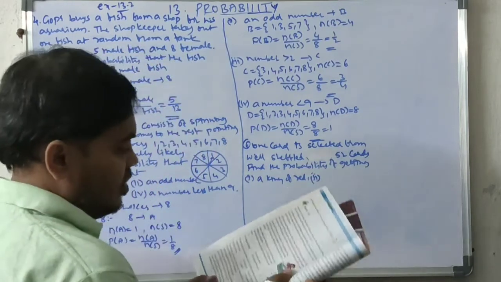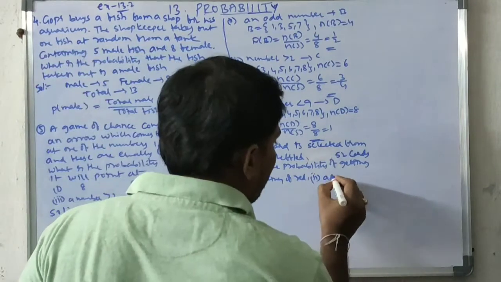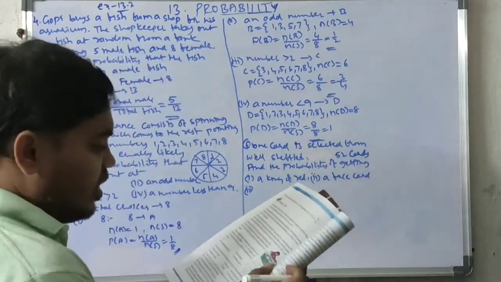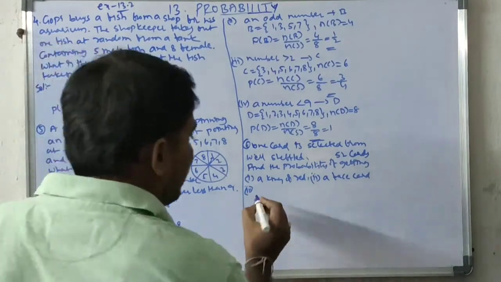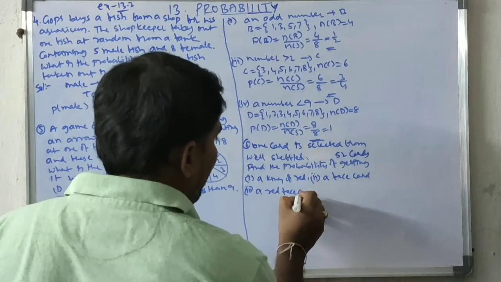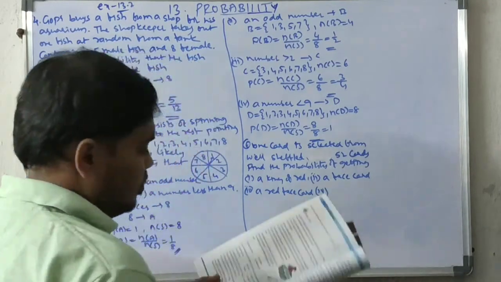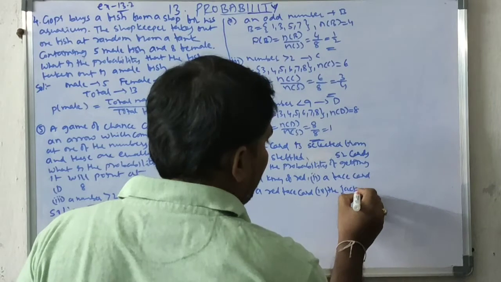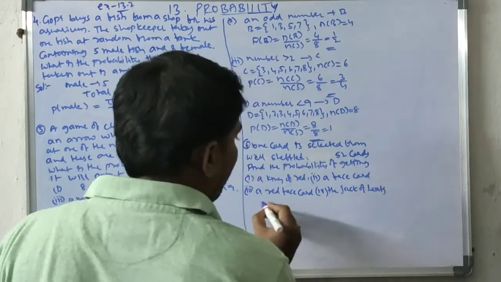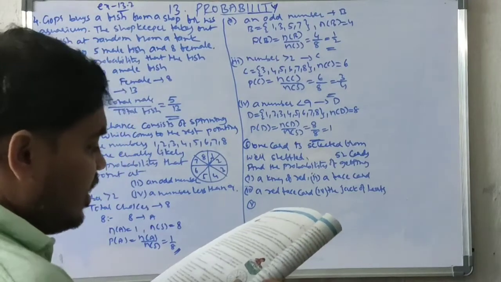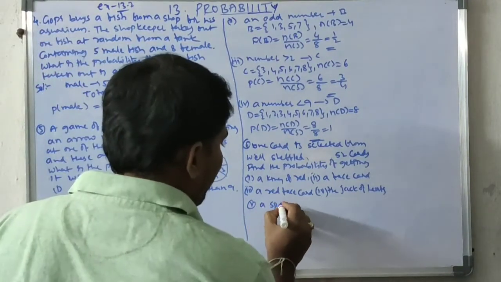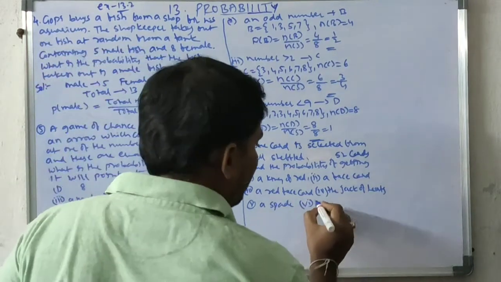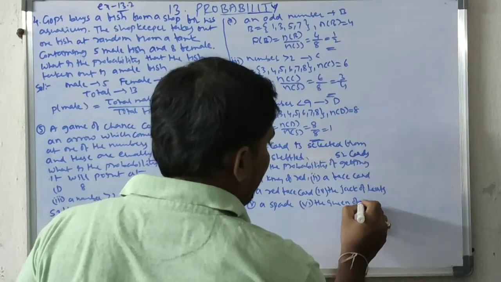Second, a face card. Third, a red face card. Fourth, the jack of hearts. Fifth, a spade. Sixth, the queen of diamonds.